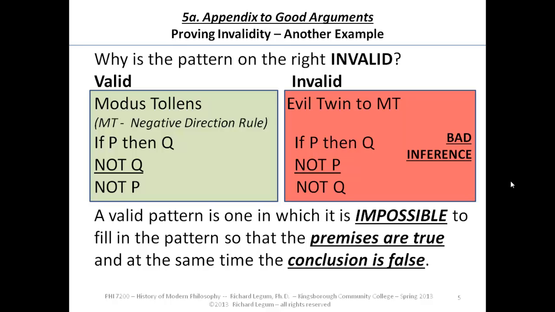But by contrast, the one on the left, modus tollens, I'm telling you, is a valid pattern. MT, the negative direction rule, if P then Q, not Q, therefore not P. So what I'm saying by that for the one on the left is that it's a valid pattern. You can't fill it in that way, but by contrast, the one on the right, highlighted in a shade of red, is invalid, not valid. So it will be possible to provide a P and a Q that makes both premises true and at the same time the conclusion false.